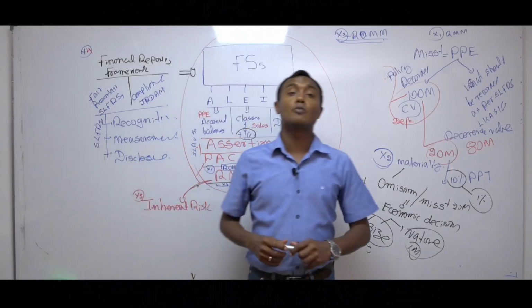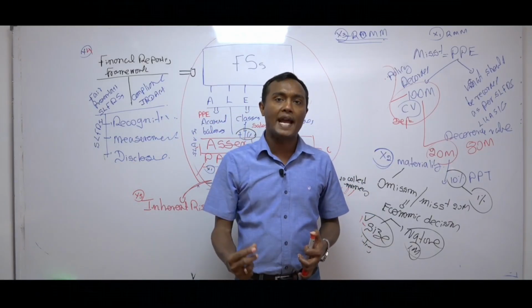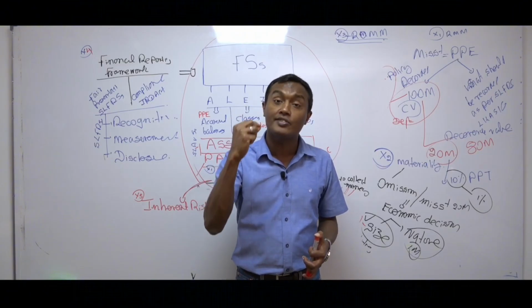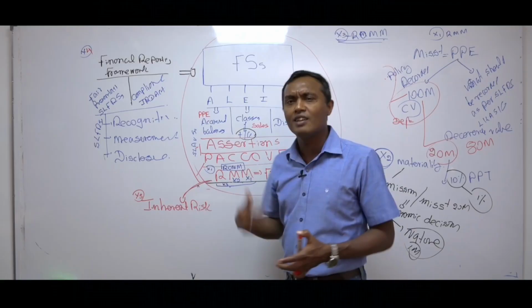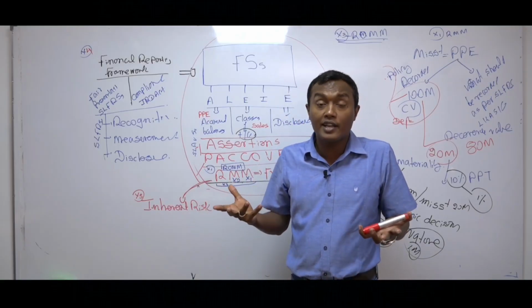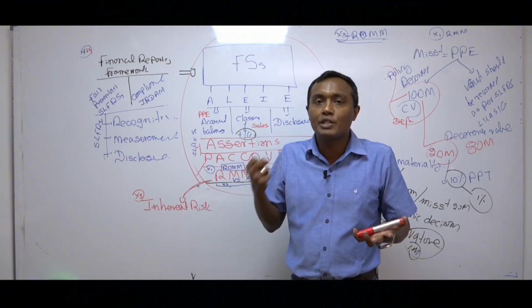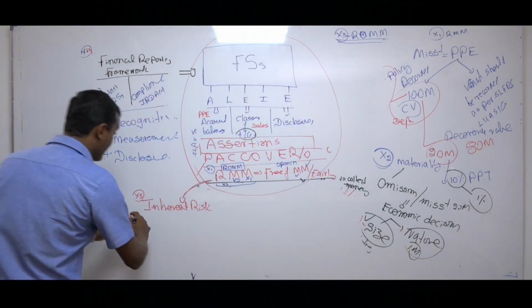Inherent risk means what? Susceptibility that an assertion can be misstated. Now see, the word assertion comes. Now if anybody reads this definition, I will read it again. Susceptible, now you don't know what is susceptible. Susceptibility looks like a big word, but very simple. Susceptibility means, let me write here so that you understand, right? But this thing I write and erase.